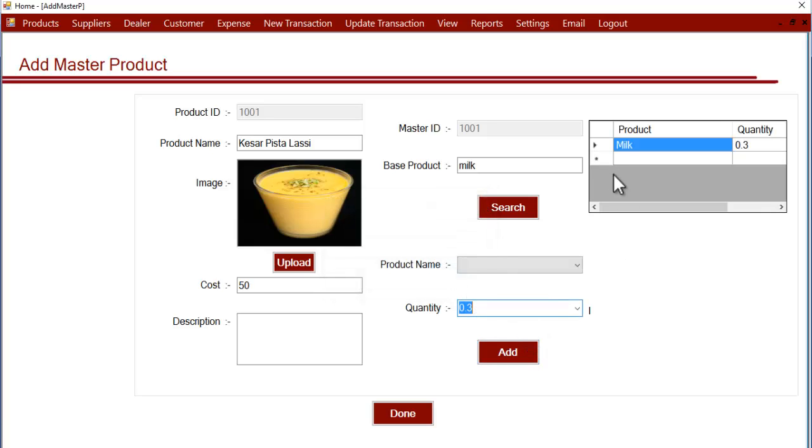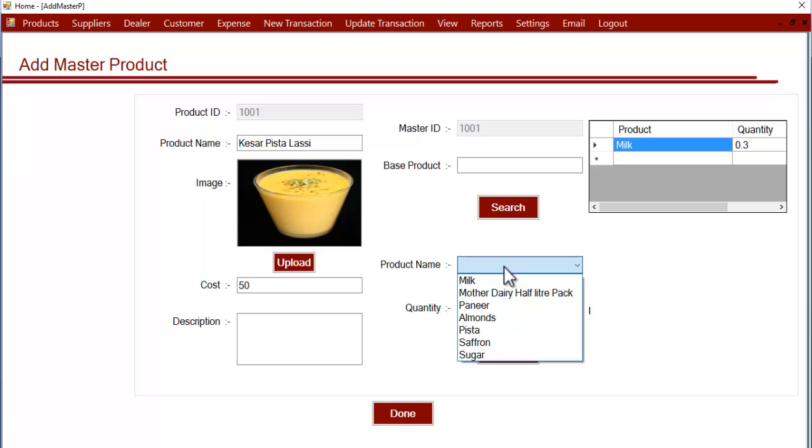As you can see, the base product used has been added here, and you can see which products you have selected already. Now let's add more products which are used in making this product, and let's click on search. If you keep it empty and click on search, it will show all your base products. Now let's select another product that is used in making this product.